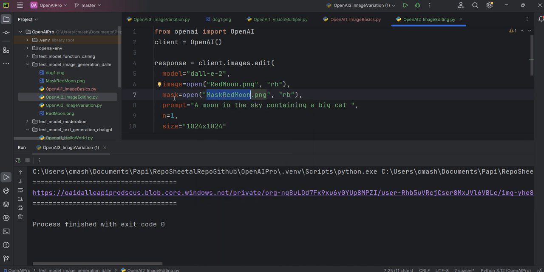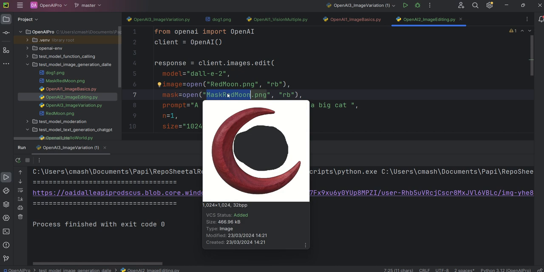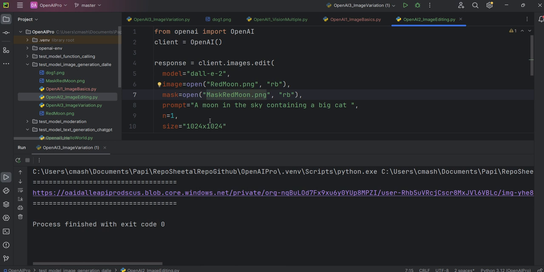We call it a mask because we are using a mask here. You can name it anything, but for the sake of similarity I just added mask red moon. You mention the area, go to Paint, do it, correct it, and then pass these two images and play with this statement. If you are lucky, you will get good images.